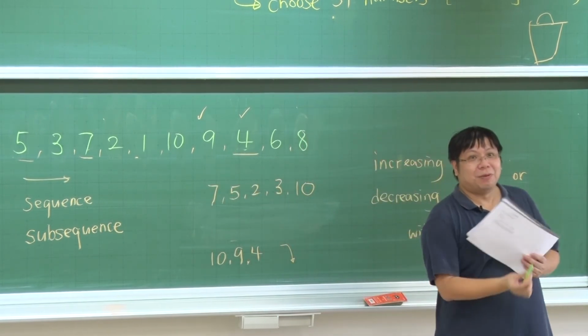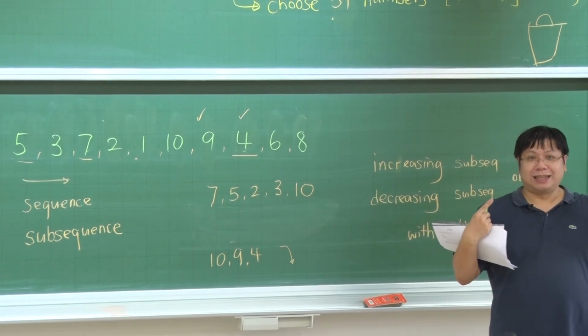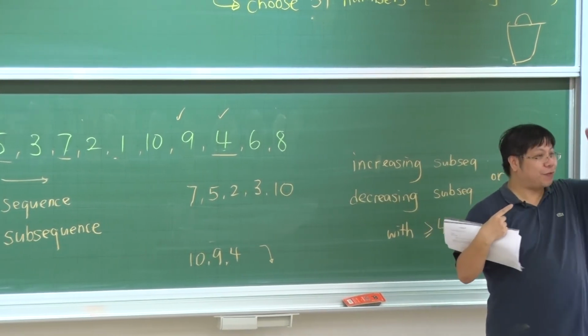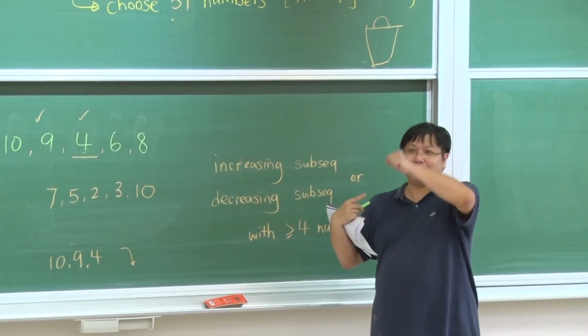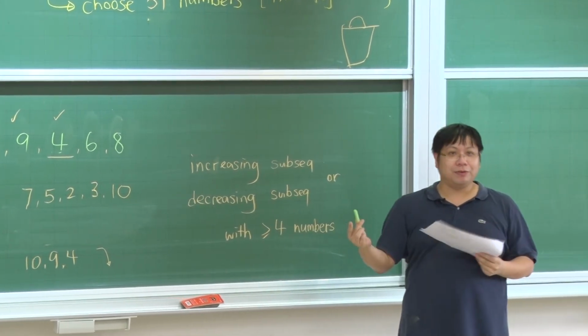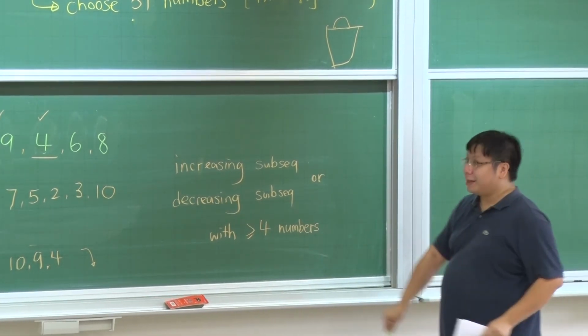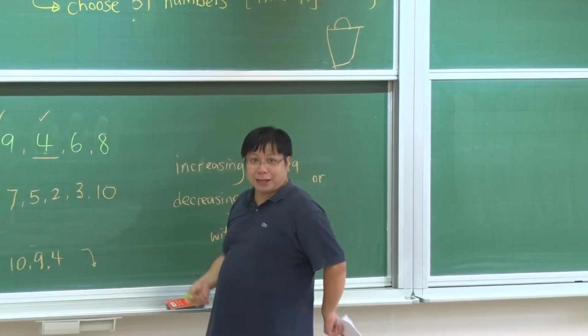Okay, anyway, what I want to show is that no matter how you change it, there must be at least an increasing or some decreasing subsequence of length 4 or longer. Okay, how do we prove? Now, this is very, very difficult. Let me tell you the general result.